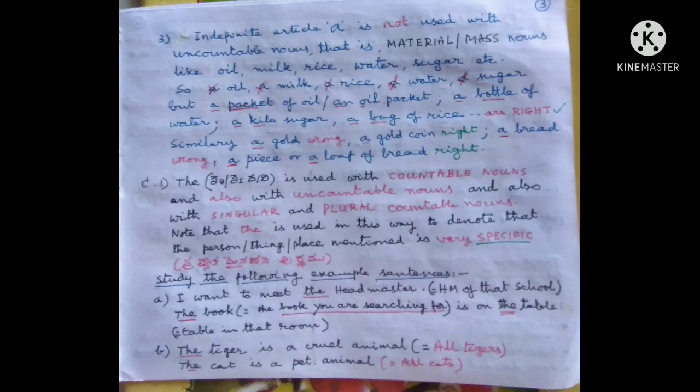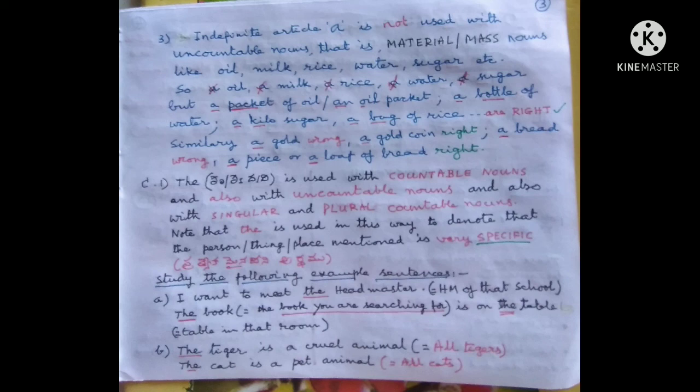Indefinite article a is not used with uncountable nouns, that is, material or mass nouns like oil, milk, rice, water, sugar, etc. So, a oil is wrong, a milk is wrong, a rice is wrong, a water is wrong, a sugar is wrong.